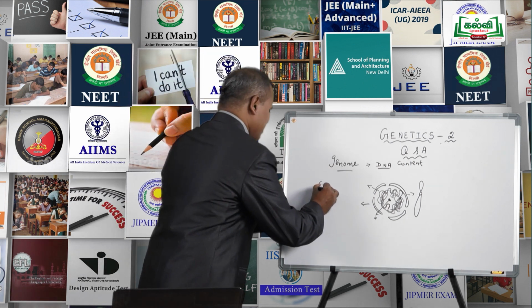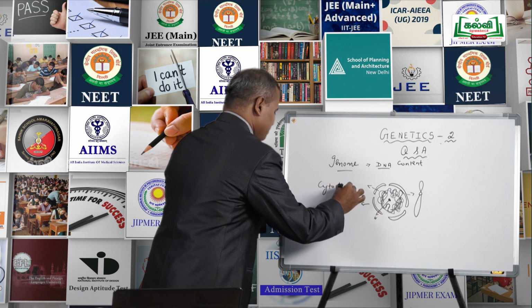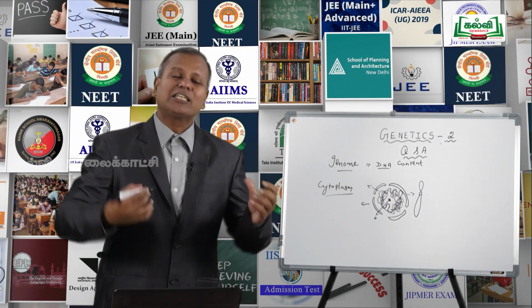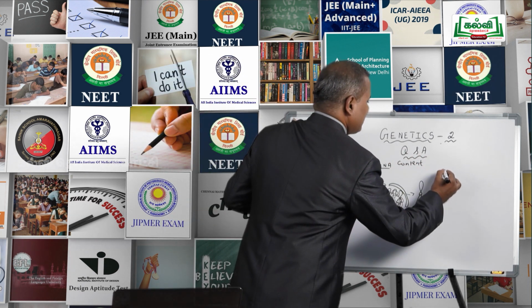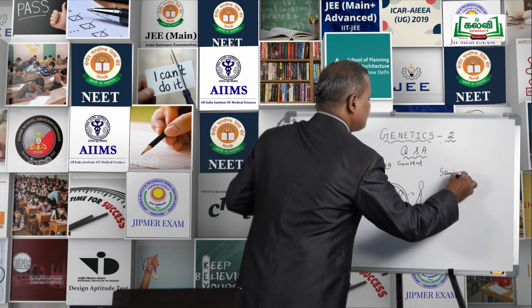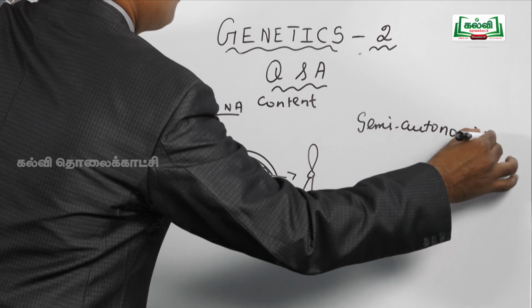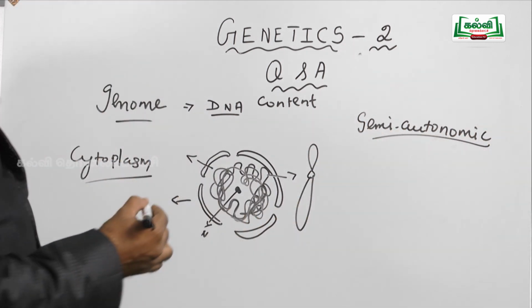In certain cases, the genes present in the cytoplasm other than the nucleus may control the characters, may control the expressions. For example, in the previous classes you read about the semi-autonomic bodies. Mitochondria and chloroplastids are very good examples of semi-autonomic bodies.